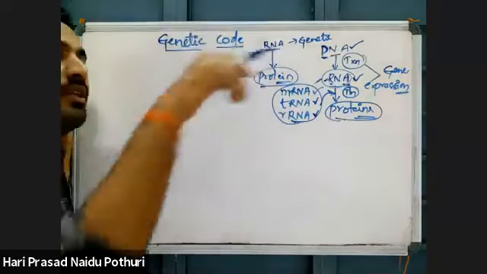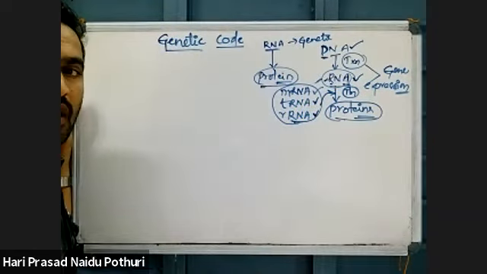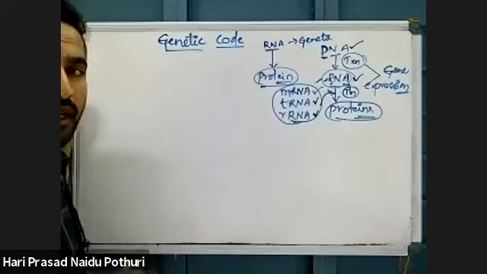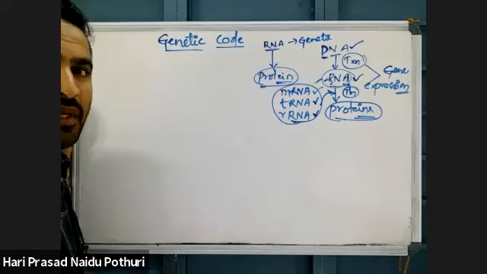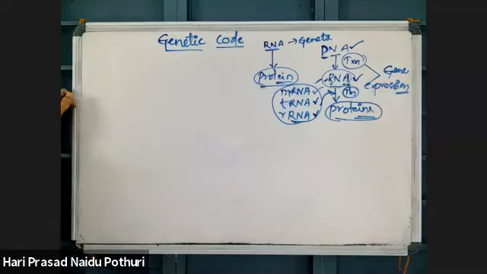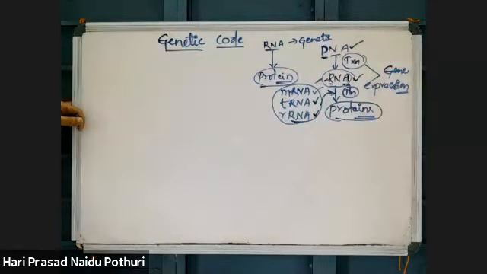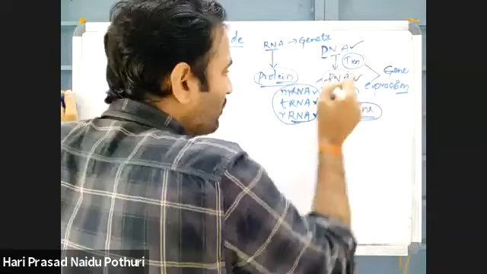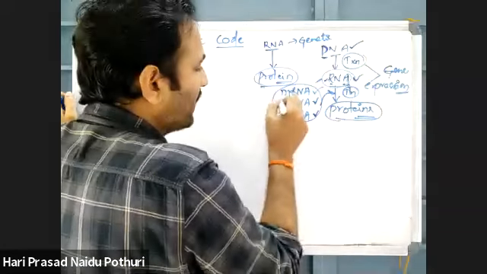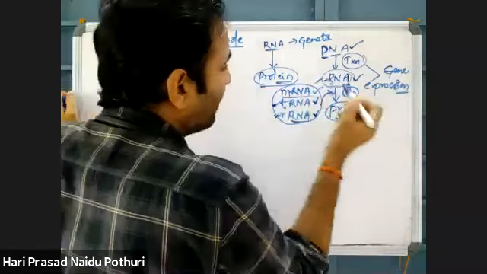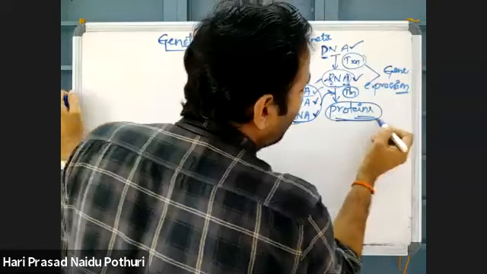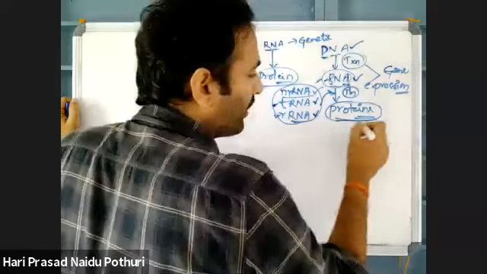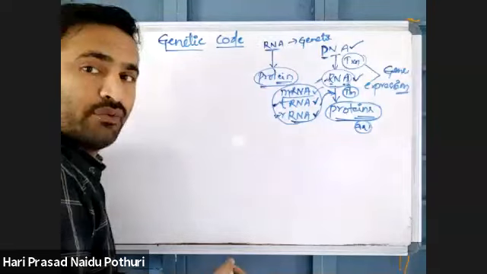So that RNA molecule has a nucleotide sequence. That means RNA nucleotides are complementary to the template DNA. RNA is made from the template. So the newly formed RNA strand will be complementary to the template DNA strand. So 3 types of RNA molecules are formed here: mRNA, tRNA and rRNA. And the information is required for protein synthesis. How are proteins made? Proteins are made up of amino acids.